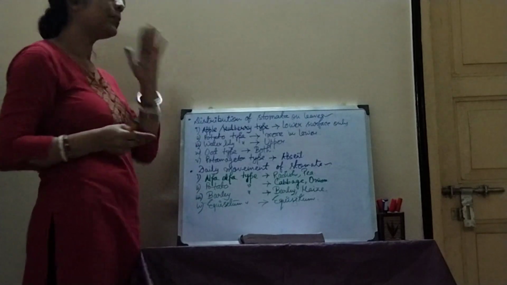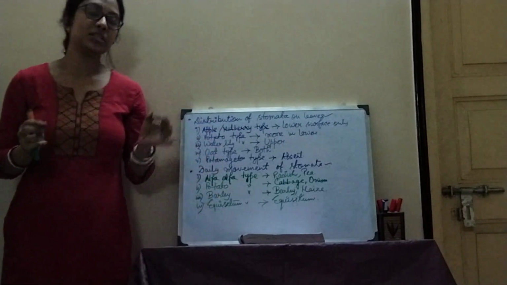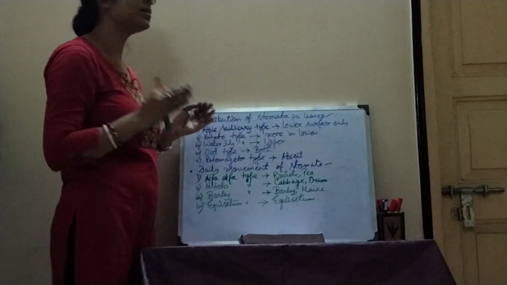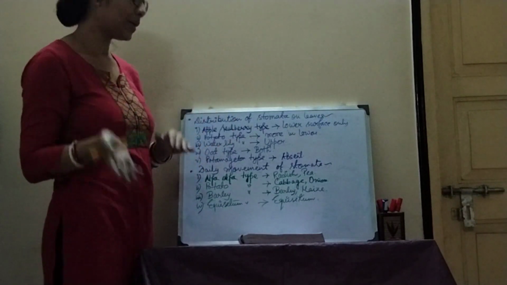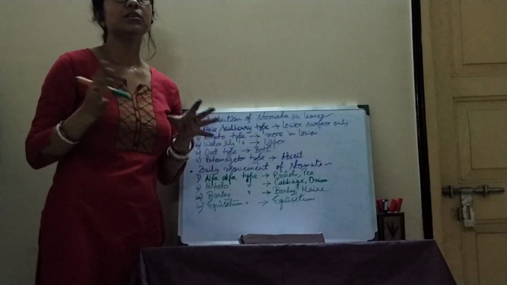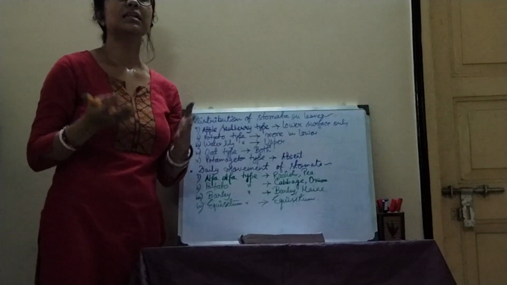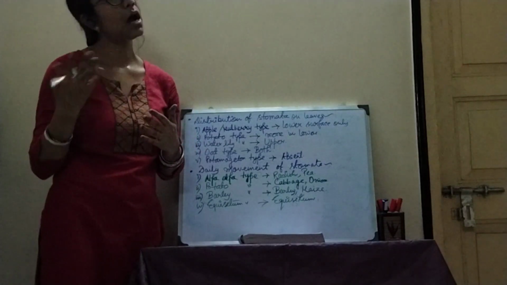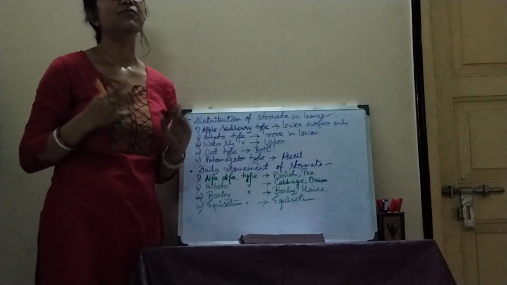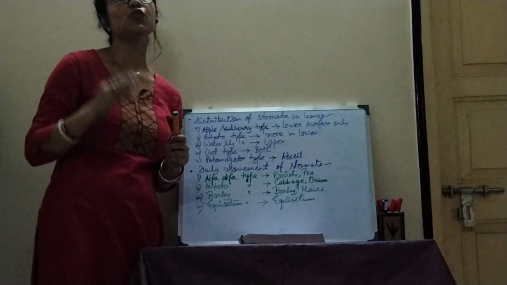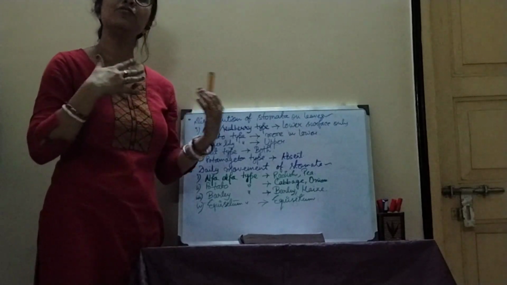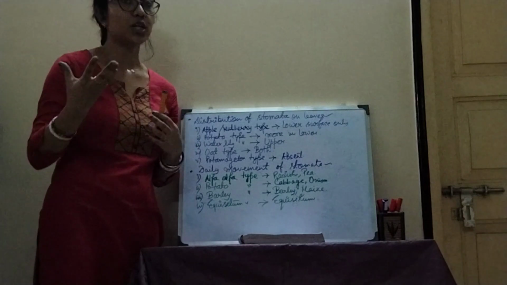The first one is apple or mulberry type. In that particular case, it is present only in the lower surface. In case of oat type, it is present in both lower and upper surface. In case of potato type, both surfaces contain stomata, but the number of stomata in the lower surface is much more than the upper surface. In case of water lily, only the upper surface of the leaf possesses stomata, and in case of Potamogeton type, stomata is mainly absent, or even if it is present, it is functionless.